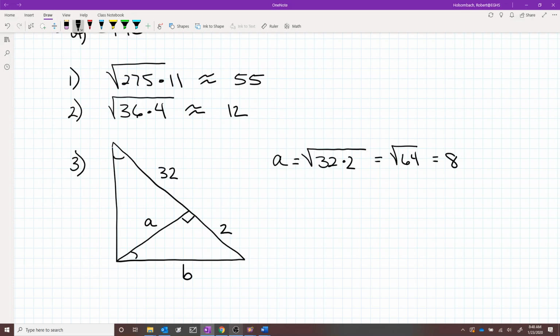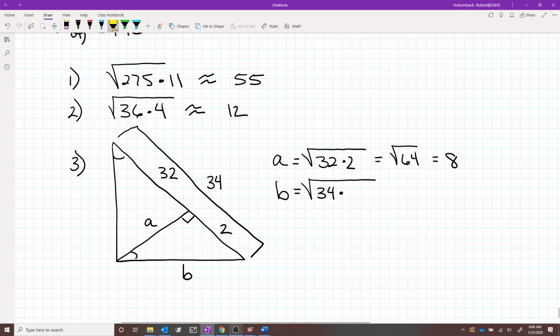We said that B is going to be equal to the square root of this distance right here, which is 34, times this distance right here, which is 2.